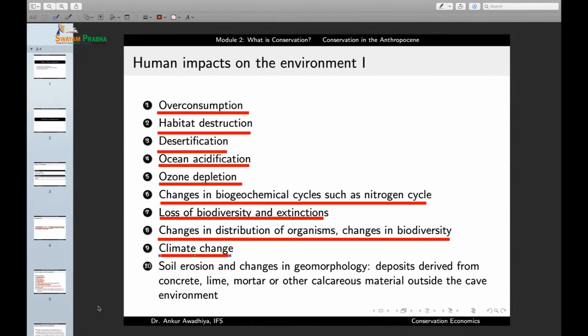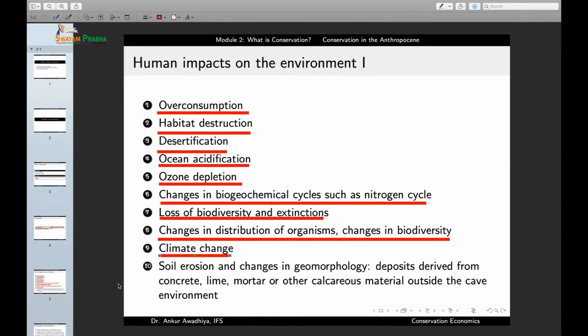So this is climate change. We also have non-man-made climate change, but the level of climate change that is being brought about by human activities these days is so high that it has overwhelmed the natural levels of climate change. So this is another major human impact on the environment.